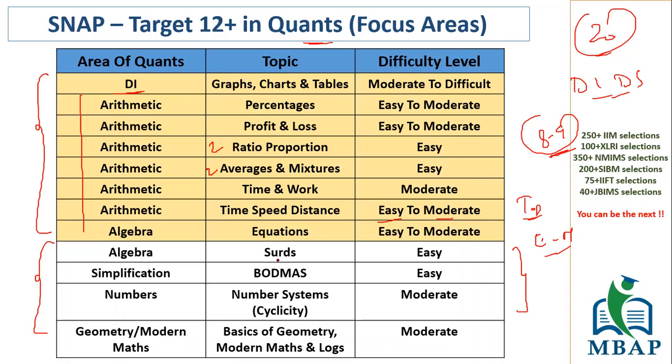but the weightage of them is significantly less as compared to the arithmetic and DI part. So you might get one question of this, one question of this, one question of this. In geometry, modern math, logic, you might get one of that. That is there, but here the weightage is more. So if you have to focus on certain things, definitely in these final days you should be focusing on these areas on the quant front.